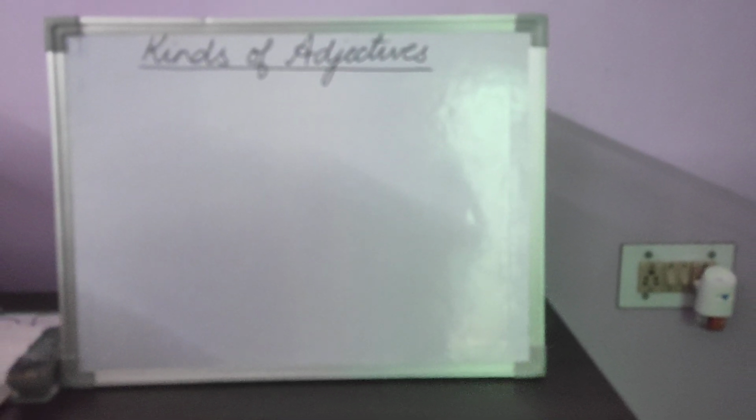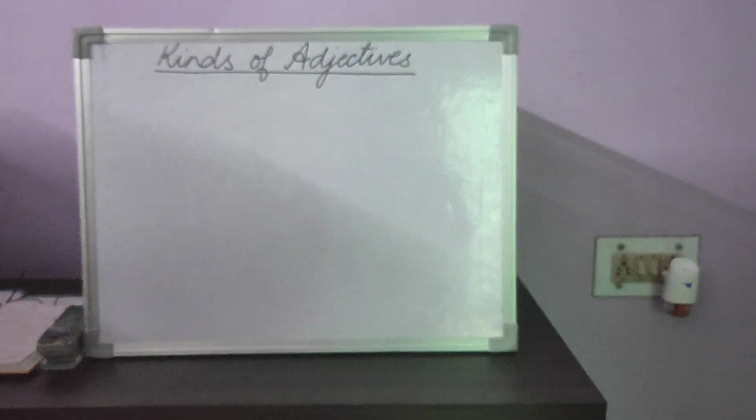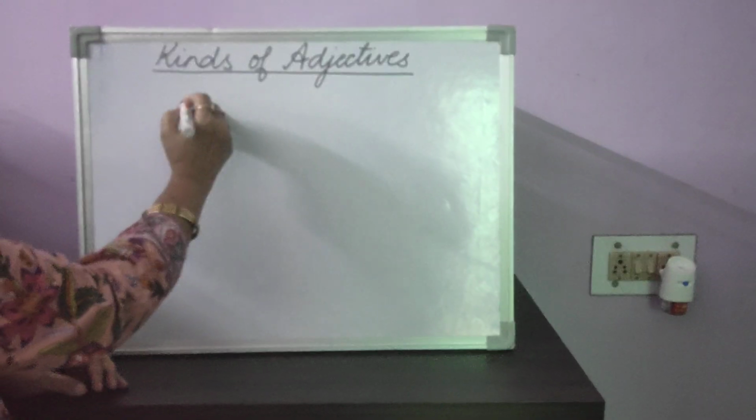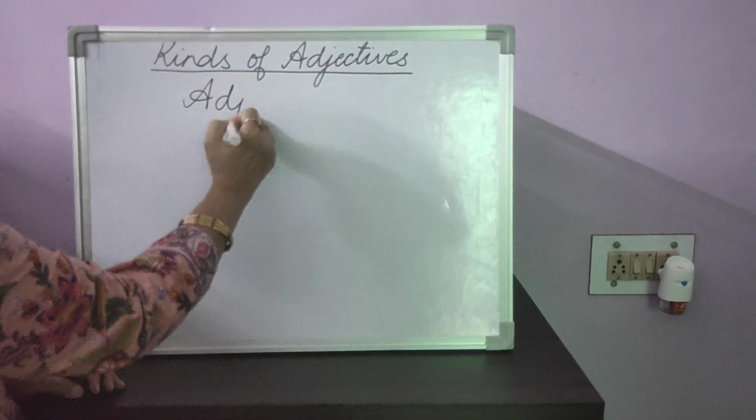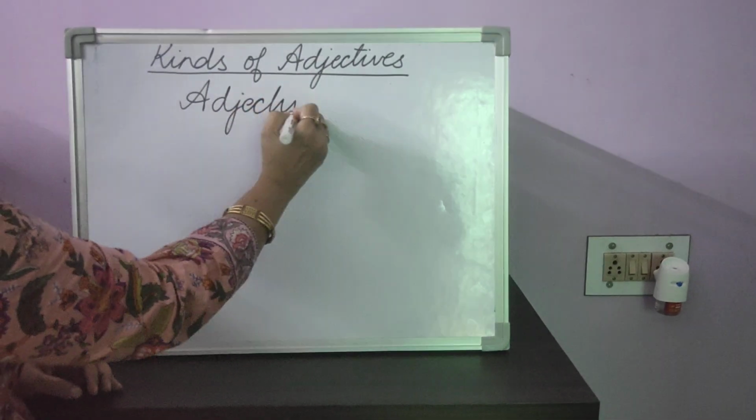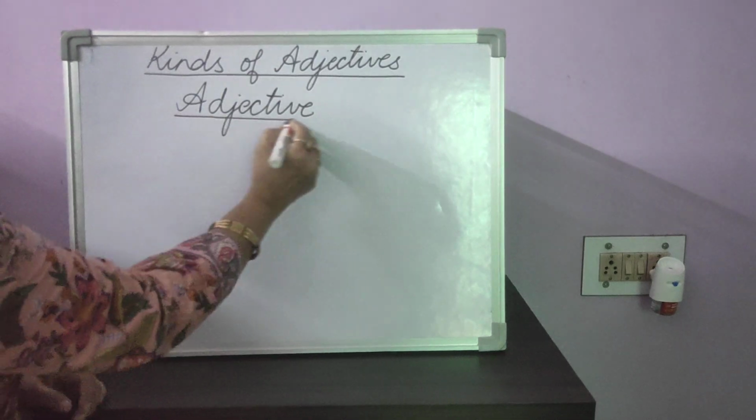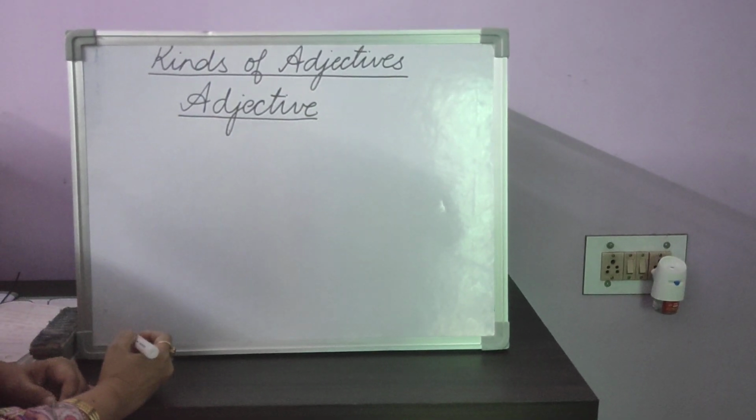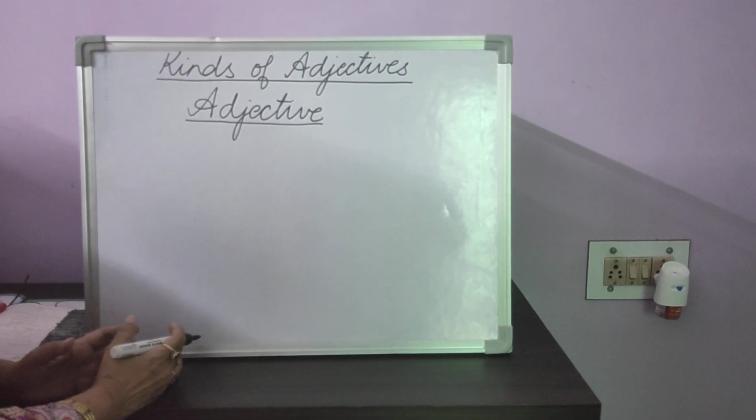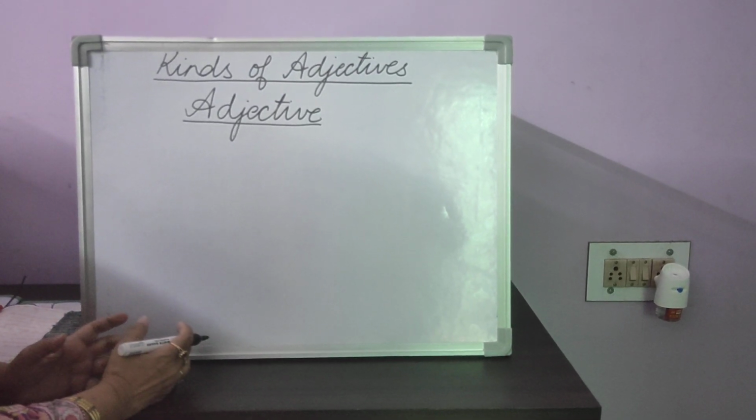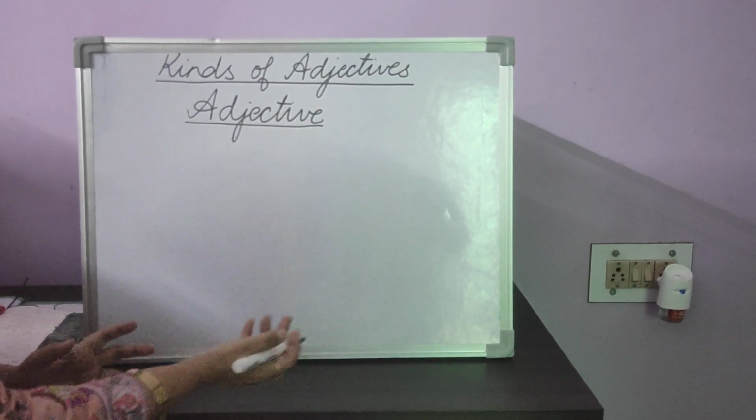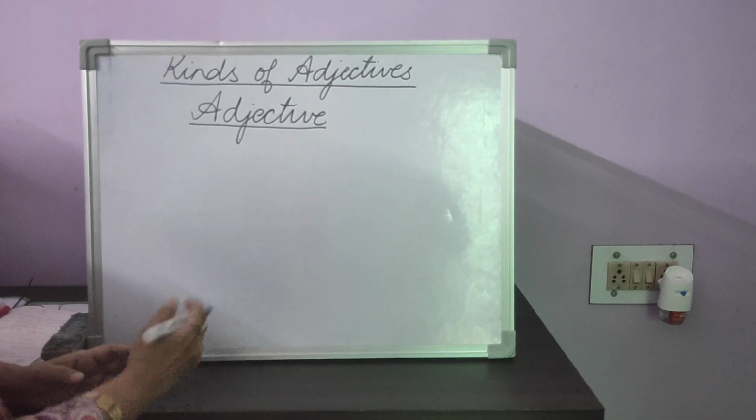Good morning, students. Today, let's look at some kinds of adjectives. Before we move on to the different kinds of adjectives, just a brief revision of what is an adjective. To put it very simply, adjectives are nothing but describing words. They tell us something more, they give us more information about a noun. That is about a person, place, animal or thing.